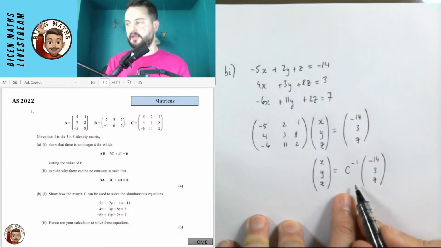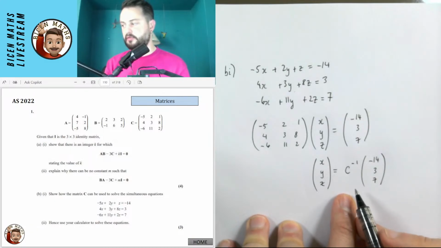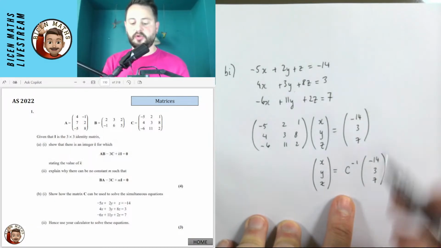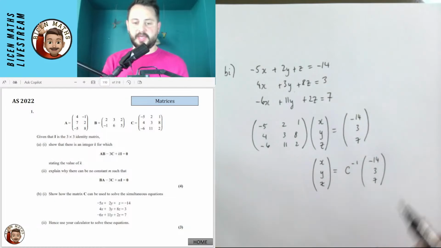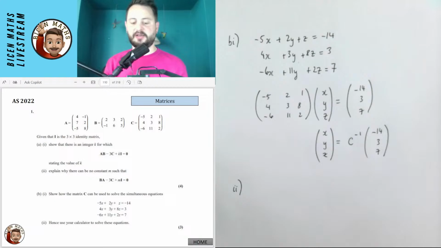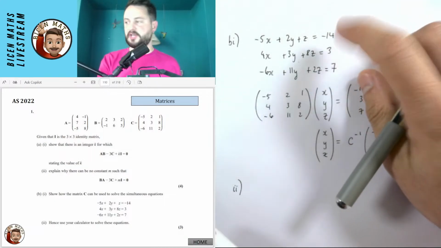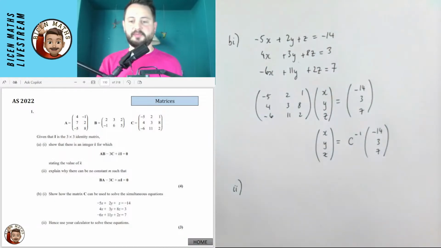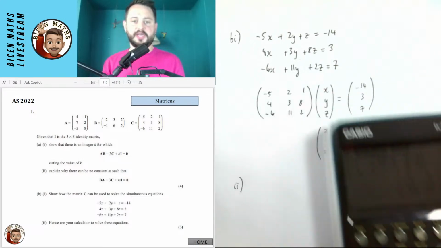I'm only writing it like this just to save some time, but you could, in theory, just write it with the inverse bit. And then it says just use your calculator to solve this. Well, to use the calculator to solve this bit, I'm probably going to be really lazy. I'm just going to type in the stuff that we've got at the top there because I think that is going to be quicker for me to type on my calculator.